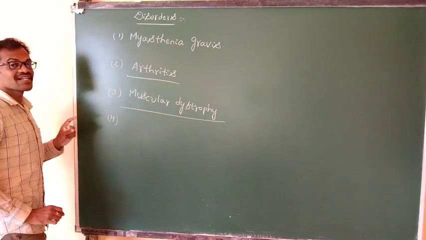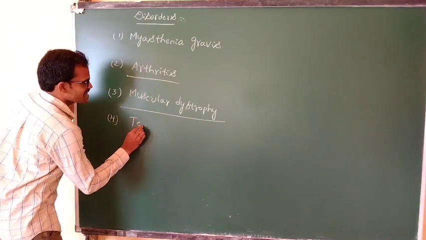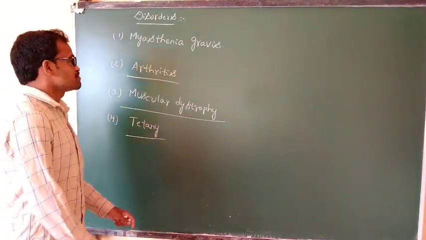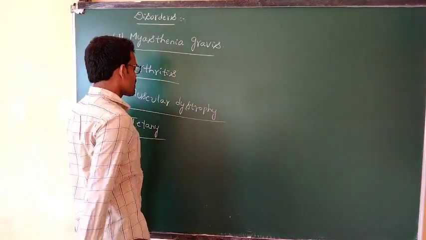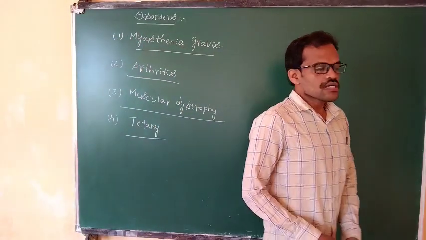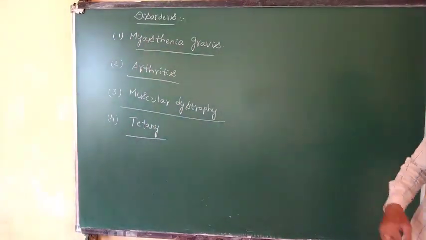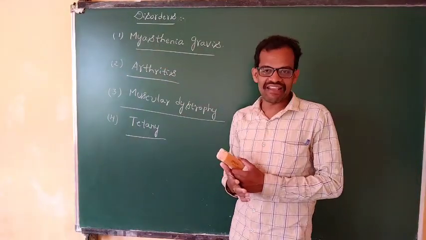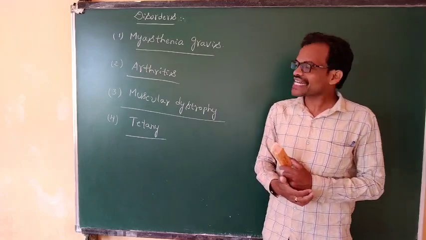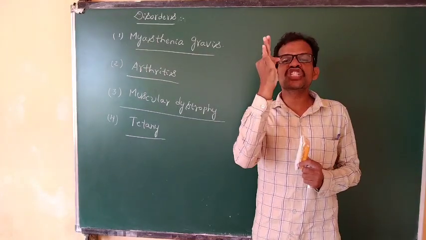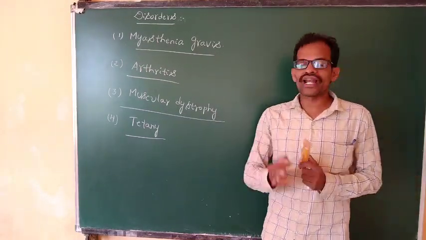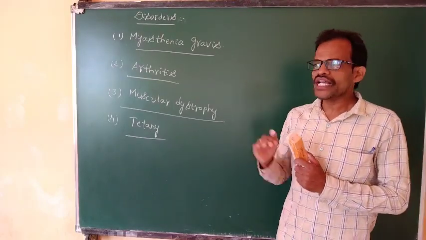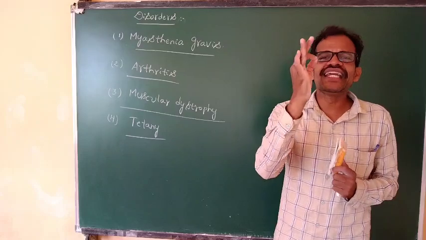The fourth common disorder is tetany. What is the fourth common disorder? Tetany. So the first one is myasthenia gravis, second is arthritis, third is muscular dystrophy, and fourth is tetany. We will discuss each and every one in a detailed manner.